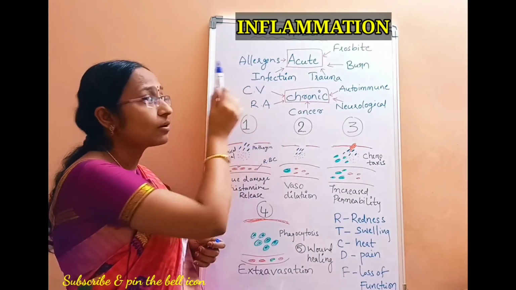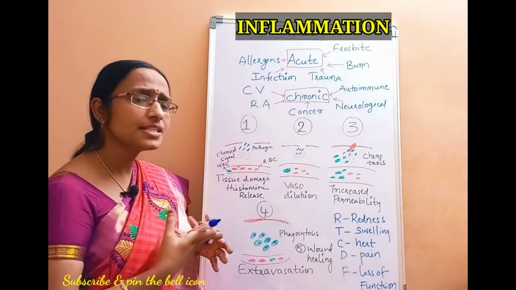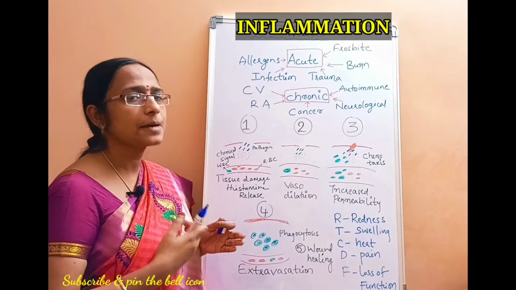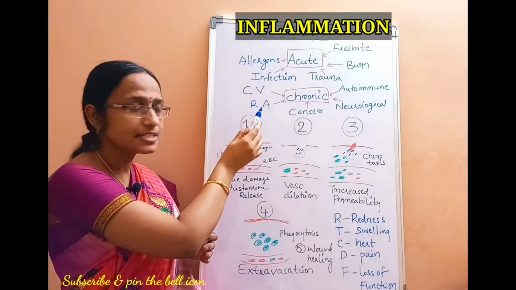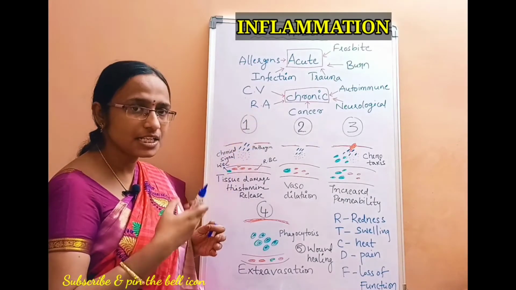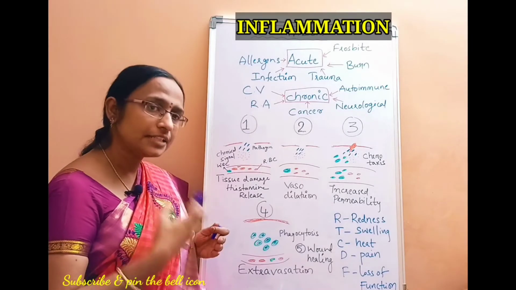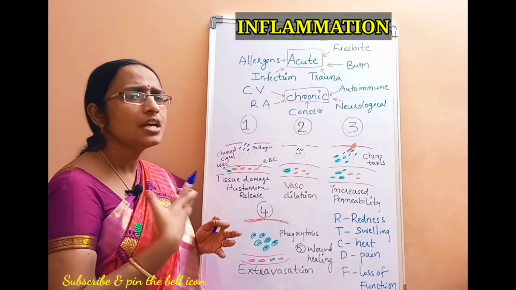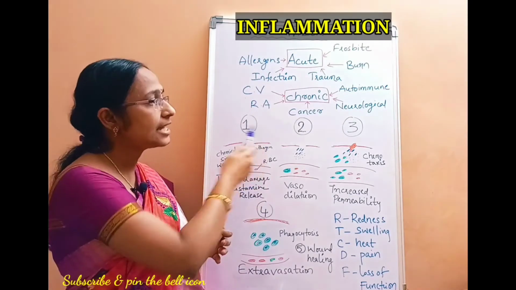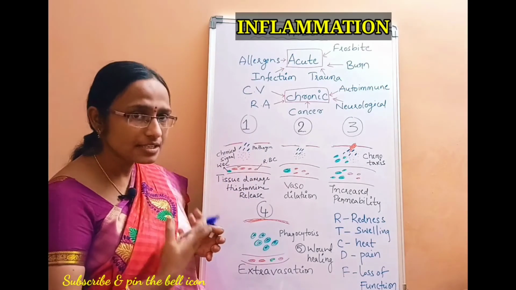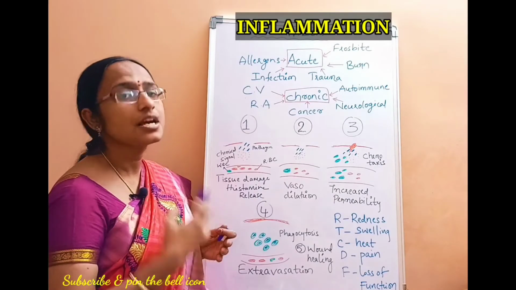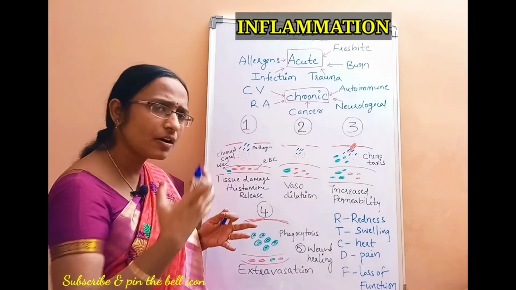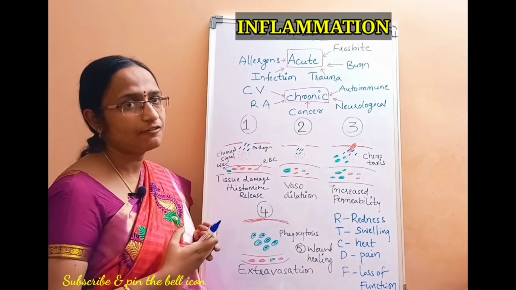Then coming to the chronic inflammation. What does this chronic inflammation mean? This happens in some of the diseases, such as some of the cardiovascular diseases and rheumatoid arthritis, which is an autoimmune disorder. In that, our tissues, most of the joints get inflamed, and cancer, in some types of cancers, your body is prone to inflammation, and neurological disorders, autoimmune disorders, these are all examples of the chronic inflammation.